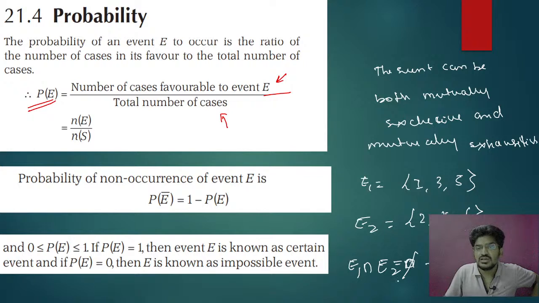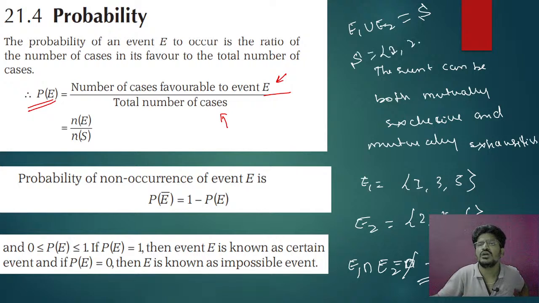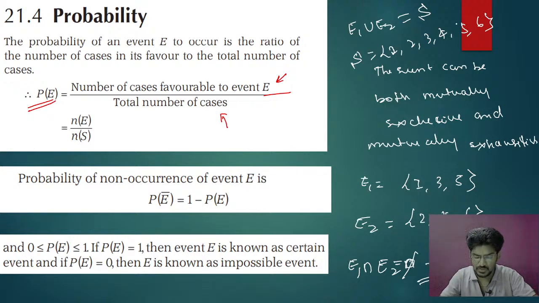Clear? So for this, we say they are mutually exclusive. But we also see that E1 union E2 gives the complete sample space, that is S equal to 1, 2, 3, 4, 5, 6. That means it gives the complete sample space also. So you can see that E1 and E2 are both mutually exclusive as well as mutually exhaustive.